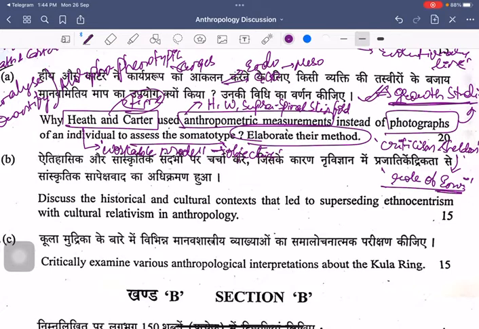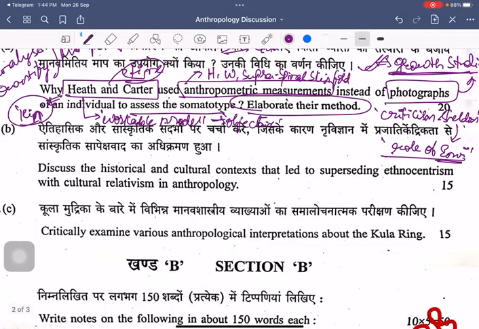It might be with respect to bringing in the relation between physique and human function, or physique and hormonal activity, or physique vis-a-vis the disease susceptibility of that kind of physique. So these aspects can be brought in, and if you have to bring in an applicative aspect to this question, you can talk about kinanthropometry, the utility of somatotyping in kinanthropometry, that is, utility with respect to sports, right?